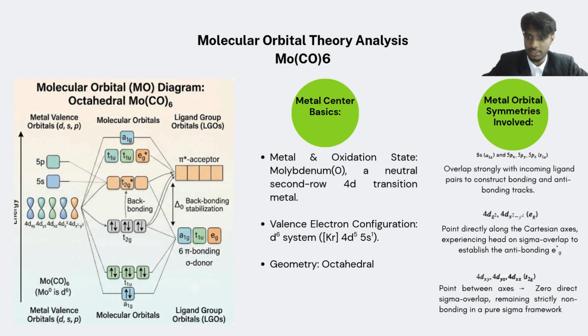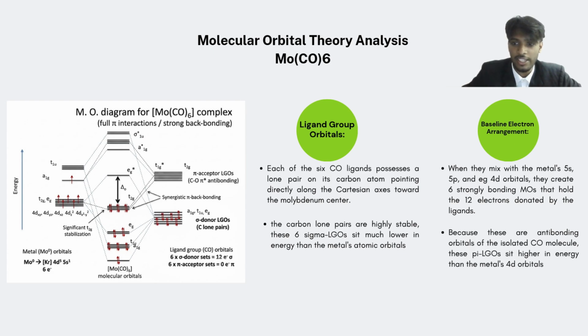Next are the metal orbital symmetries involved. It uses its 5s orbital for a1g and 5p orbitals for t1u to build the baseline of sigma tracks. On the molecular orbital diagram on the left, the 4d orbitals with eg symmetry point directly along the axes to form the high-energy antibonding eg level. Just like before with titanium, the 4dxy, 4dyz, and 4dxz orbitals point between the axes and experience zero direct sigma overlap. This leaves a non-bonding t2g in the center of the diagram, where 6 valence electrons are waiting to be arranged in the orbitals. So next, we will look at the ligand group orbitals.